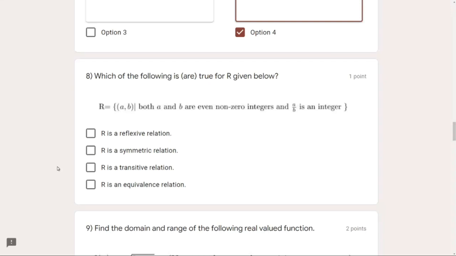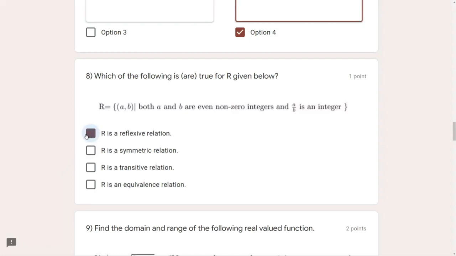So let's see if it is a reflexive relation or not. First, let me consider -2 and -2. Divide -2 by -2, you get 1. Divide 2 by 2, you get 1. Any number you divide by itself, you will always get 1, which is an integer. And yes, so it is a reflexive relation.